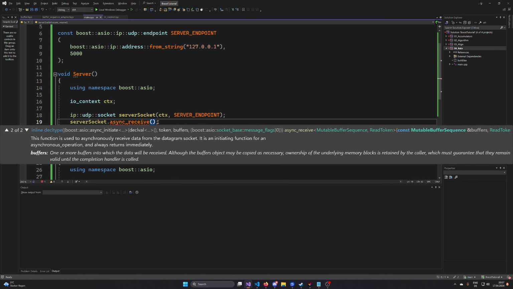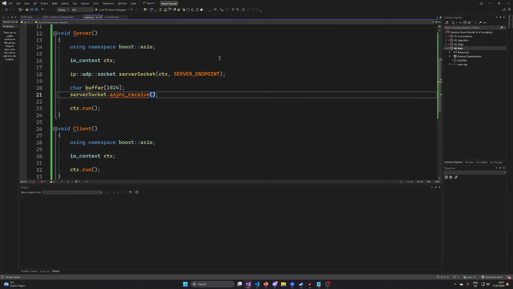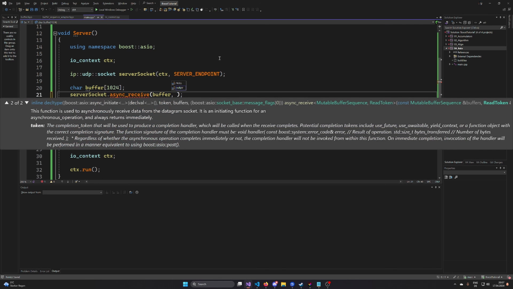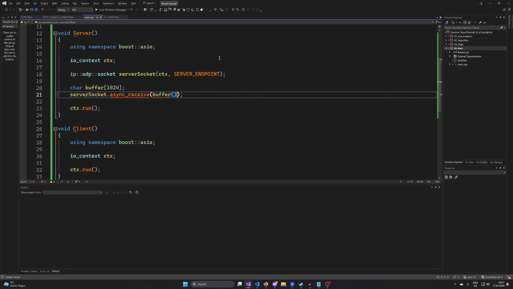I'm already talking about all of that stuff, and this is now what is coming into play. First of all, what we need is some buffer to receive the data. I'm just going to take any arbitrary buffer, just a char buffer with 1024 characters in it. And what we need to do is write the data into that buffer. We can construct it with the buffer function here.